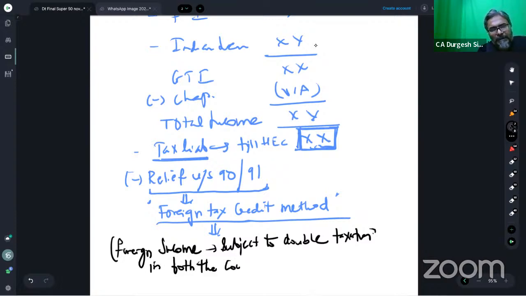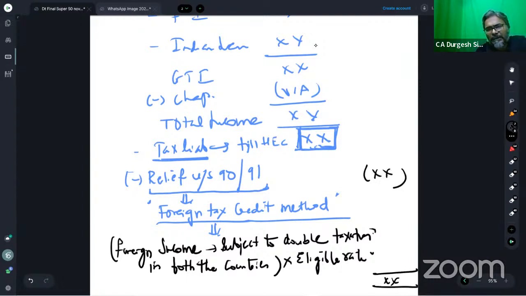All of you agree? The foreign income which is subject to double taxation in both the countries, multiplied by the eligible rate, is the relief. And finally, the net amount is the tax which is payable. This is all that we do, students. All of you will agree to this.